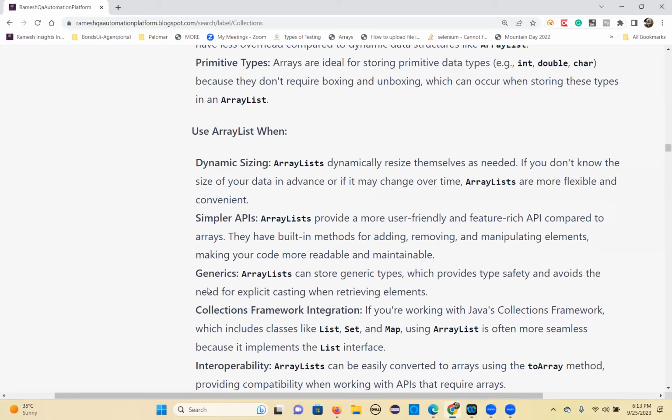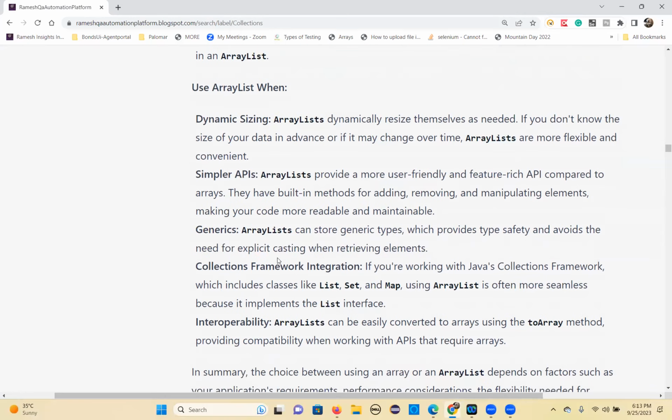Generics: ArrayList can store generic data types, which provides type safety and avoids the need for explicit typecasting when retrieving the elements. When you assign one data type to another, you need to do typecasting. That typecasting you don't need when you apply the generic concept. What is the generic concept? I'll explain that, it is going to come. Generics are available in collections, you don't have them in arrays.